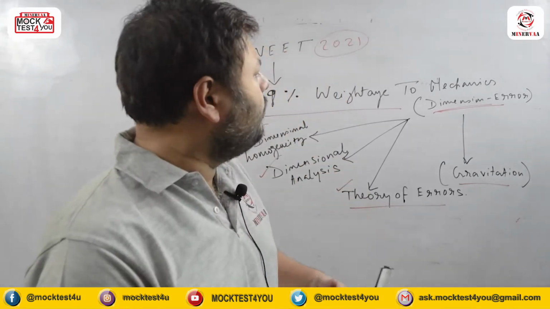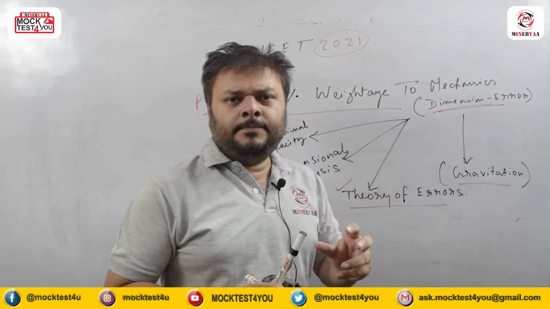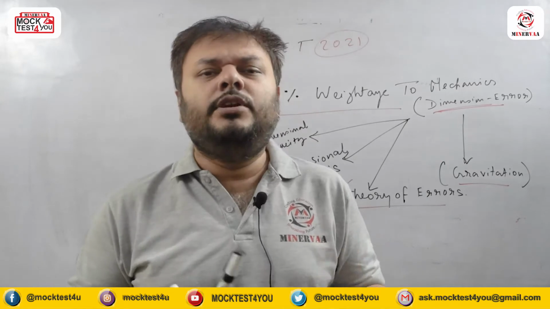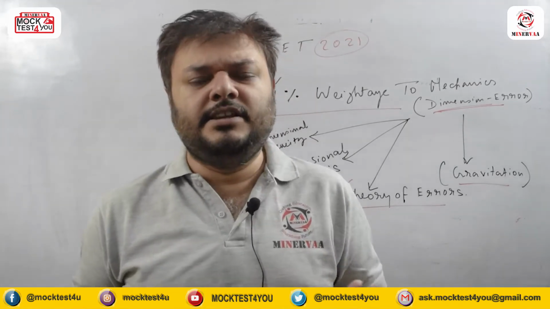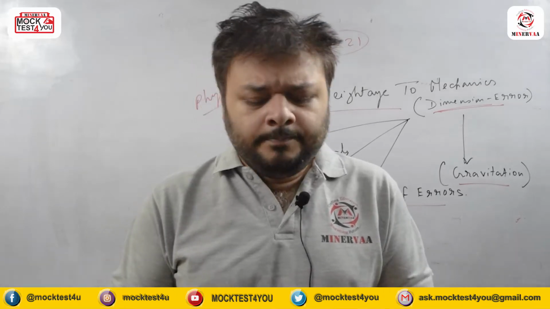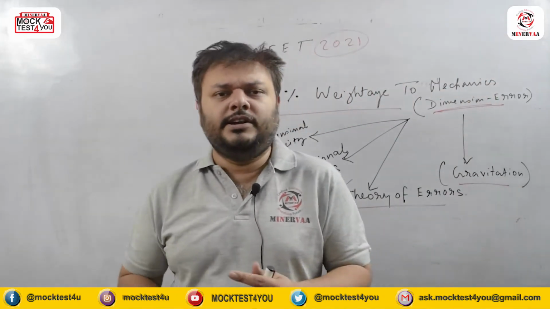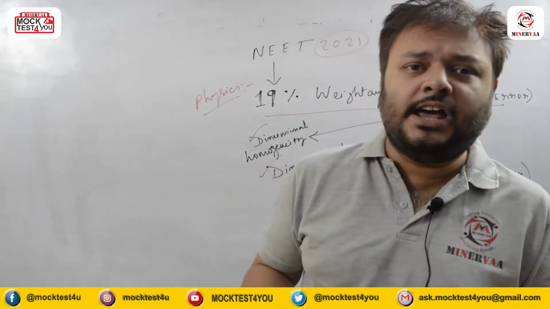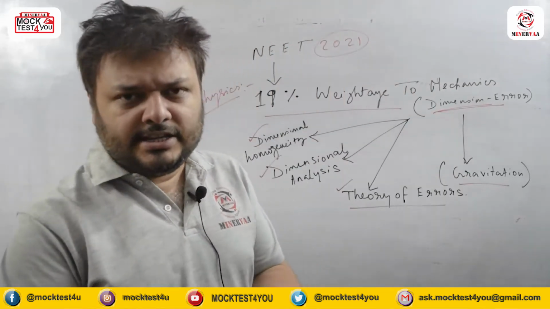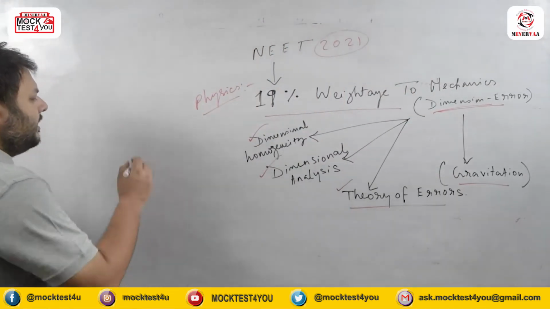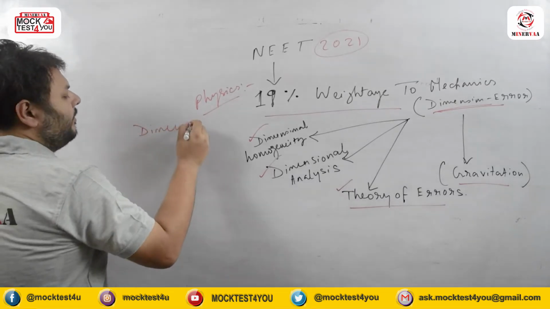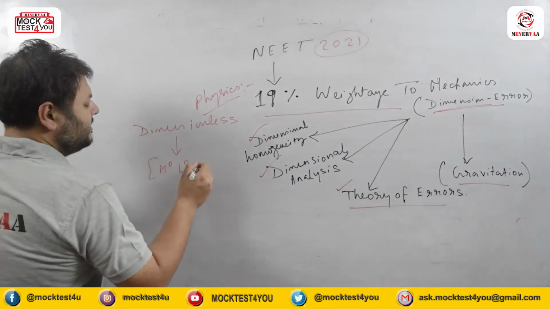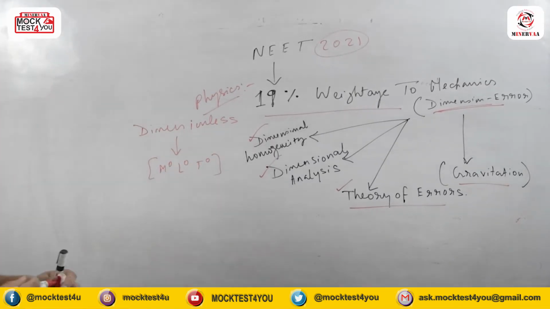So whenever we are going to prepare for NEET, you know what the chapter contents are, but we need to revise a little bit for dimension and error, that is units and measurement. We know very well there are two types of quantities in terms of dimension. One is dimensionless and the other type is with dimension. So the dimensionless quantities can be written as M0, L0, T0, and obviously within the third bracket.